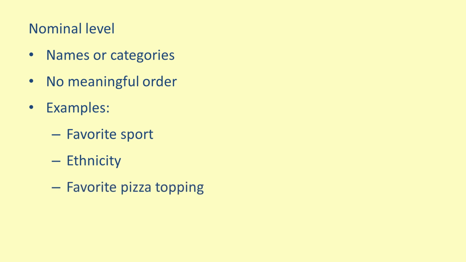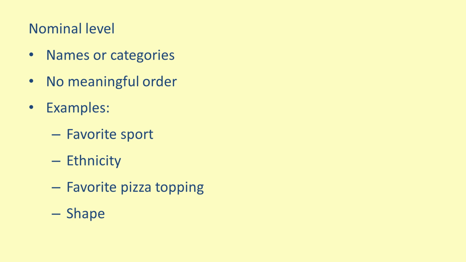First, let's discuss the nominal level of measurement. Nominal scales use names and categories. There is no way to order these categories in any meaningful way. Some examples of nominal measurements include favorite sport, ethnicity, favorite pizza topping, and shape.